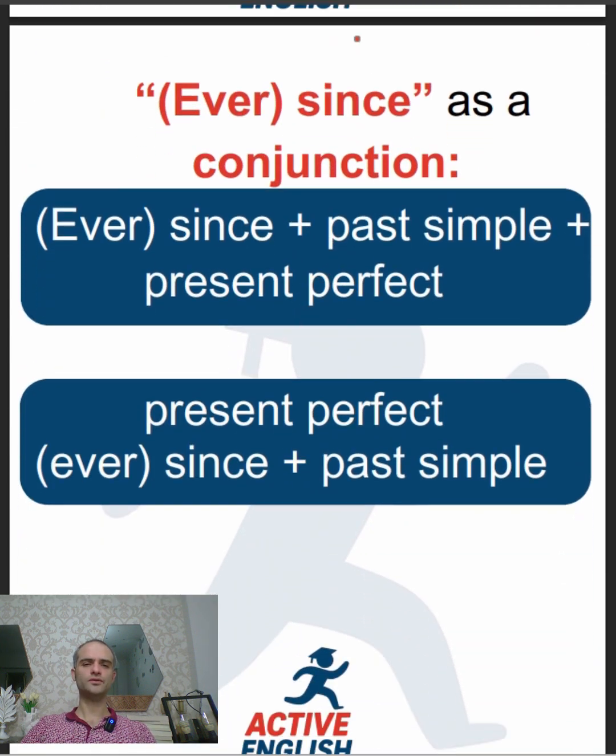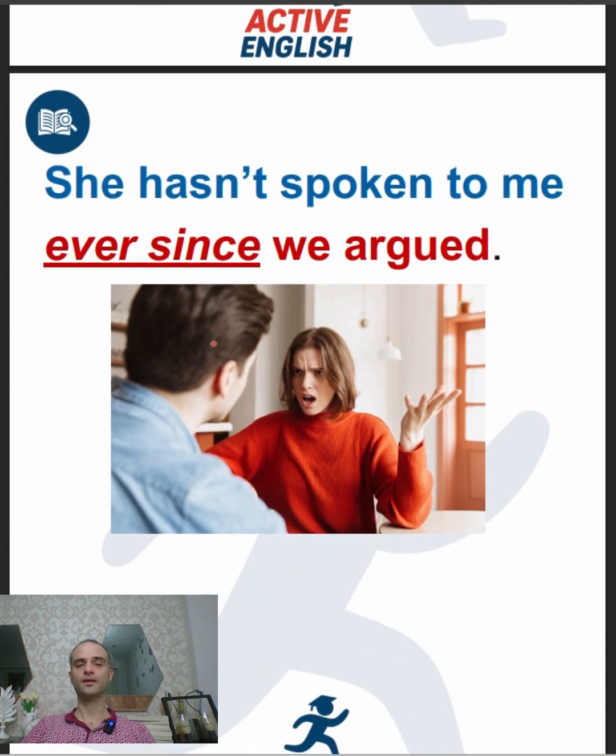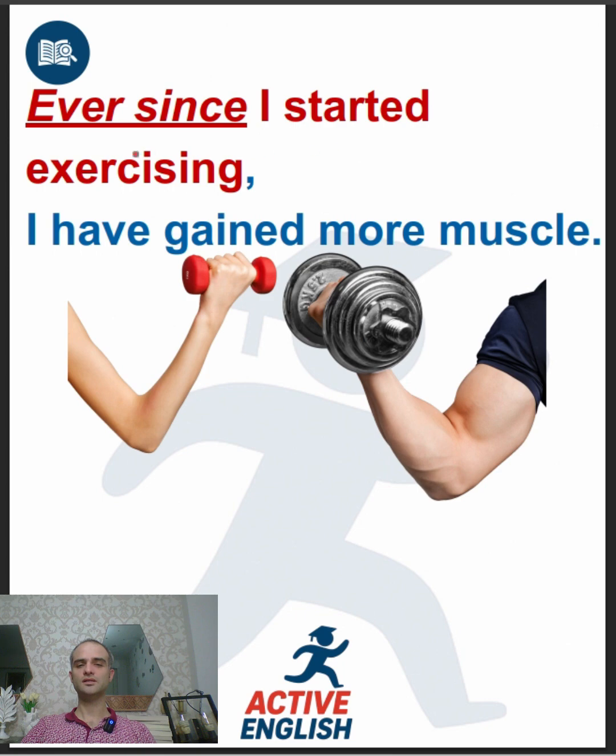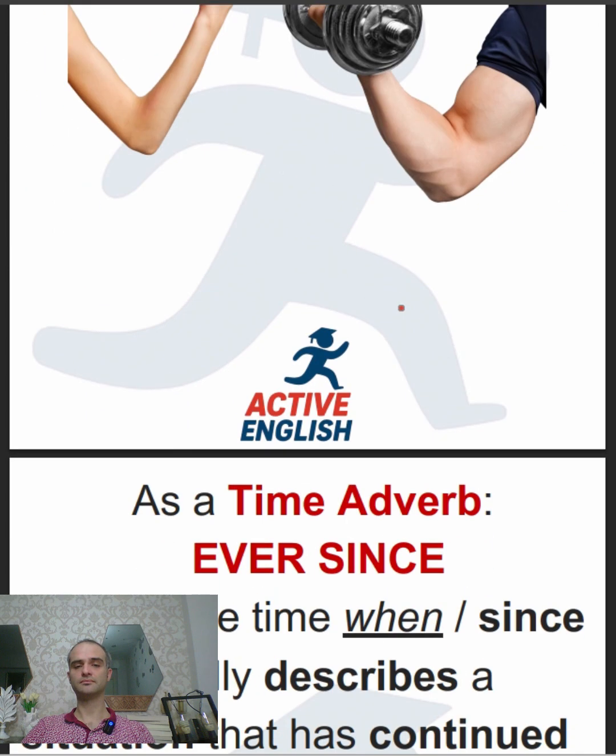Another important usage is since with ever. Ever is used here for emphasis: ever since, as a conjunction. So when we want to connect two sentences using since or ever since, we always have to have past simple with ever since and then present perfect. But if since or ever since comes in the middle, then you have to use present perfect at the beginning. She hasn't spoken to me ever since we argued. Or I could have said, ever since we argued, she hasn't spoken to me. Ever since I started exercising, I have gained more muscle.